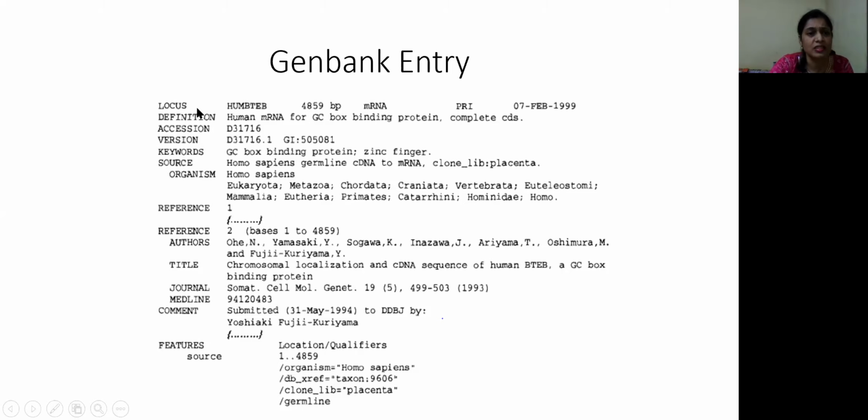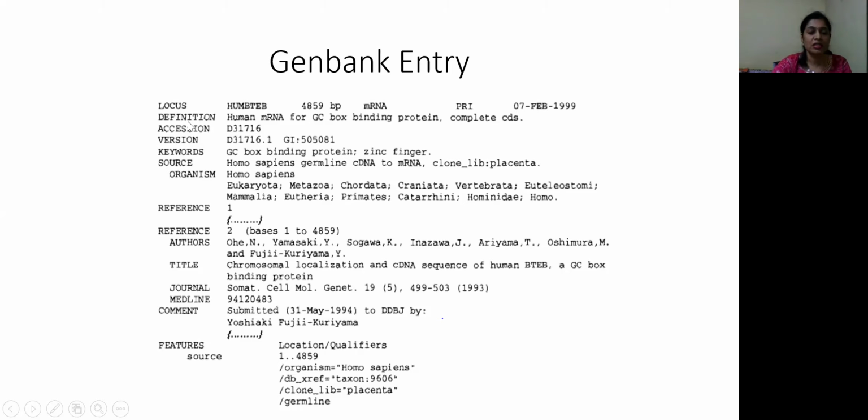As I discussed earlier, it has a locus. It gives the name of the gene. This is the human BTEB gene, which codes for a transcription factor, the GC-box binding protein. The length of this gene is 4859 base pairs. It is an mRNA sequence, and the date of deposition is mentioned here, 7th February 1999.